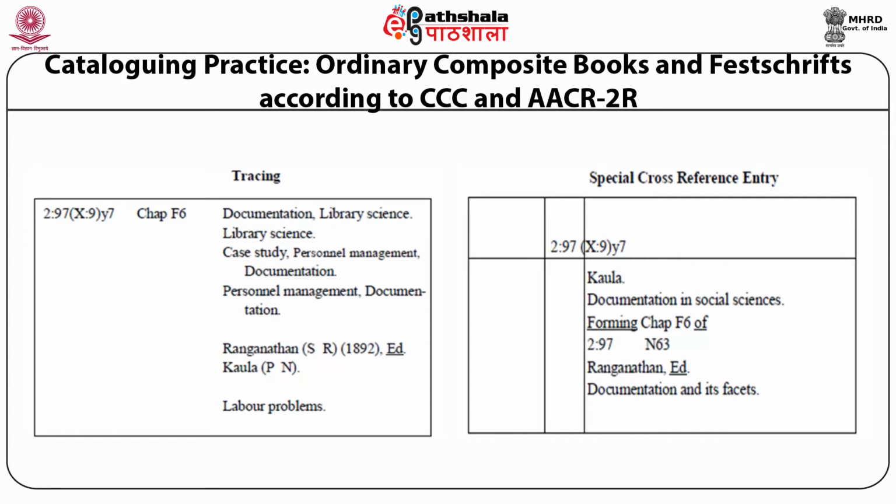The call number of that chapter is given, the surname of the author of that chapter, title, and the word forming. Chapter F6 of, the two words forming and of have to be underlined, and then the call number of the ordinary composite book, then the editor. Now here you can see that only the surname of the editor is given, forename is not given, and then the title of the composite book is given.